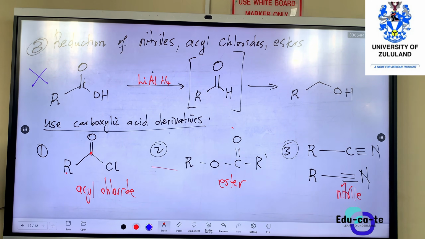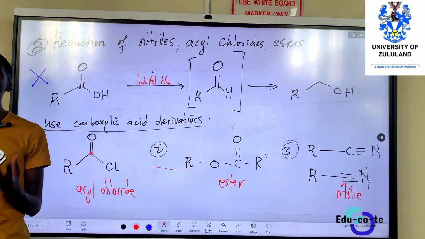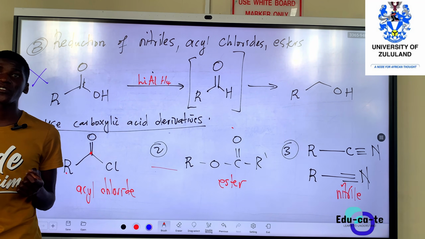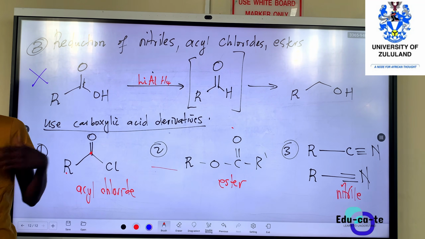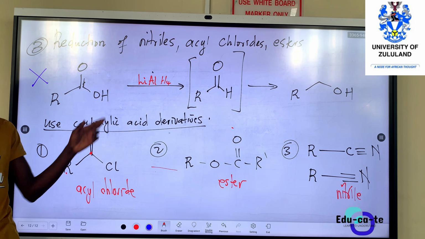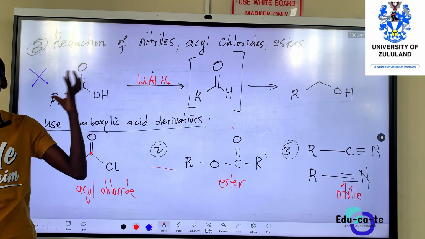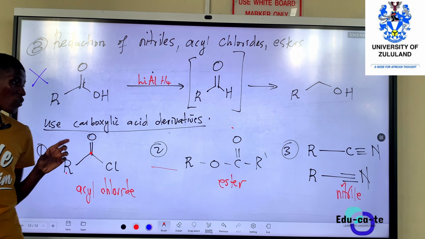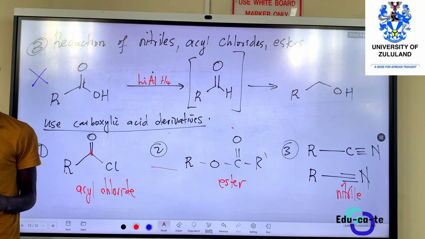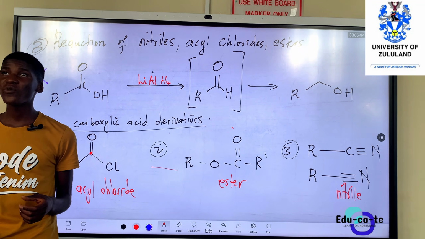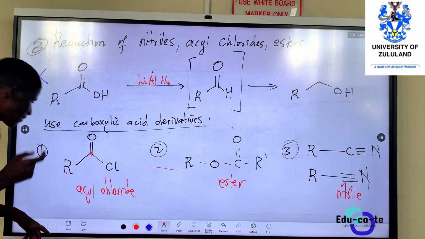So since these are easier to reduce, we're going to need a less powerful reducing agent. We can't use this one, it is more powerful. We used it because the carboxylic acid was hard to reduce. But now, because these carboxylic acid derivatives are easy to reduce, what are we going to use? We're going to use a sterically hindered reducing agent.